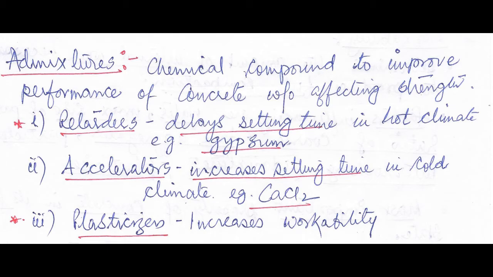Accelerators increases the setting time in cold climate. Example is the calcium chloride. Number 3, admixture is plasticizers. It increases the workability of the concrete.